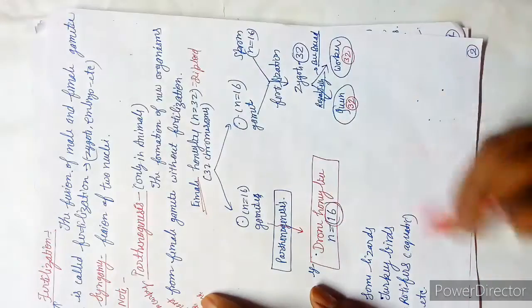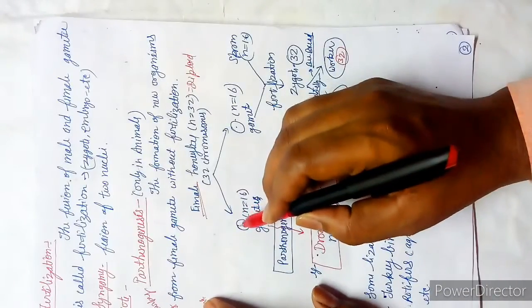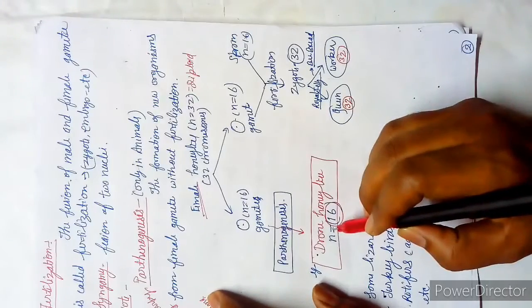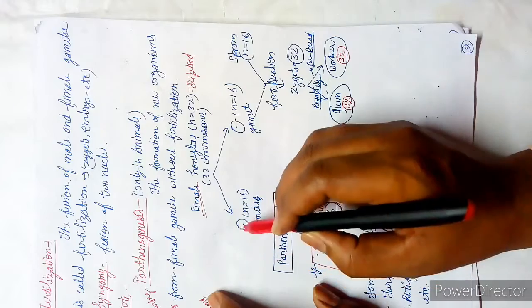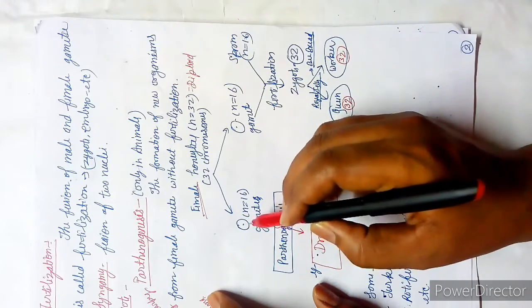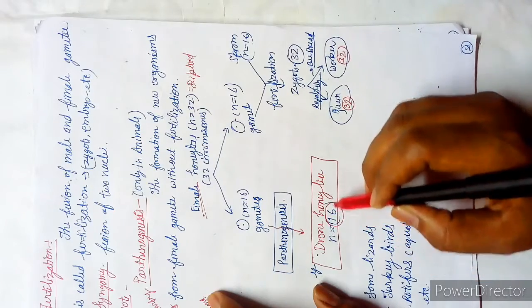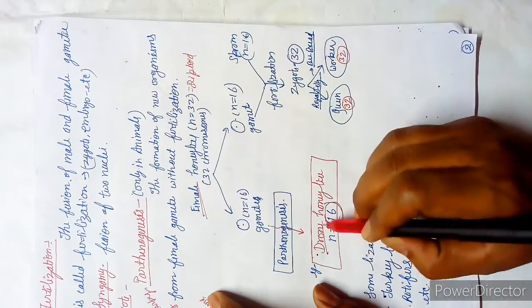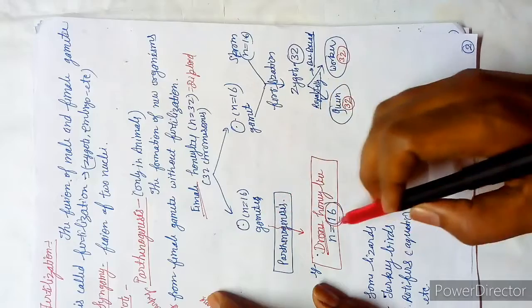See the surprising thing in this honeybee. This female gamete directly develops into the new individual. Means there is no fertilization, there is no fusion of the male gamete; this gamete directly transforms into the honeybee, and when this kind of honeybee is formed, it is called a drone honeybee, and the number of chromosomes will be 16.